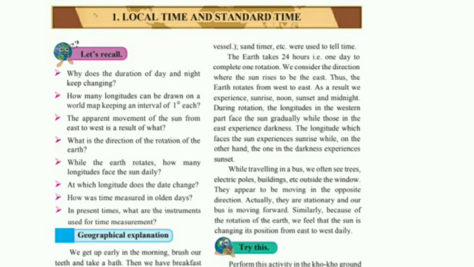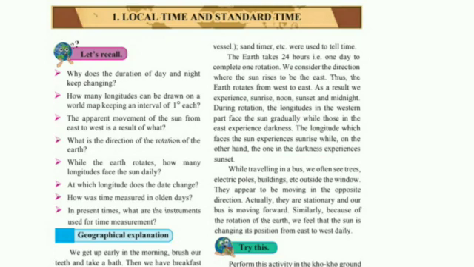During rotation, the longitudes in the western part face the sun gradually, while those in the east experience darkness. When the Earth faces the sun, the western part has sunrise, meaning it has sunlight, and the other part, the east, has darkness.